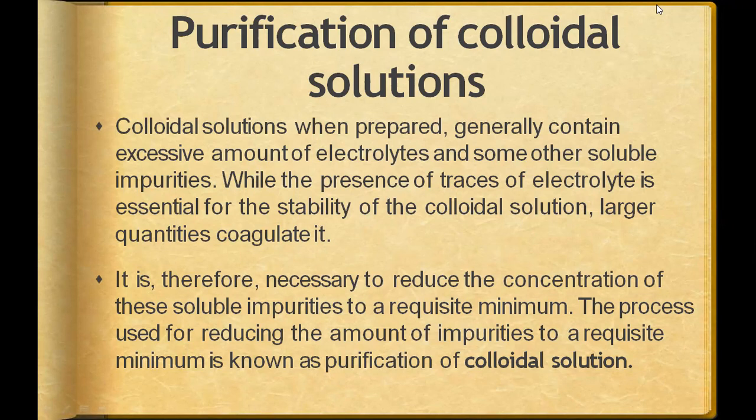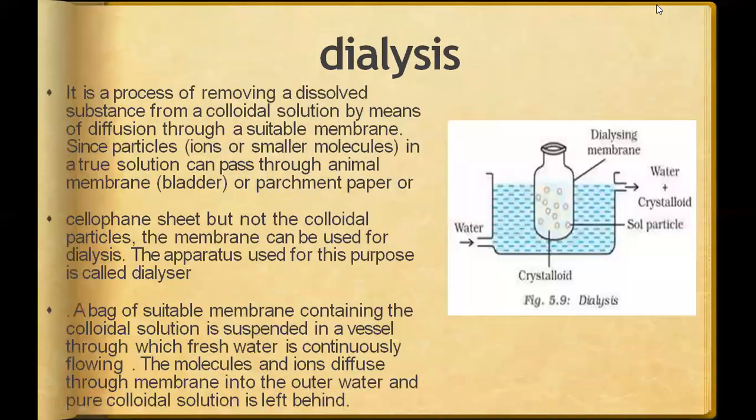There is a concentration of electrolyte and some other impurities in the colloidal solution, and when you reduce the concentration of these impurities, they separate out. When you take this to a minimum level at which your colloidal solution remains as it is, and the excessive impurities are washed away, that is known as a perfect colloidal solution.